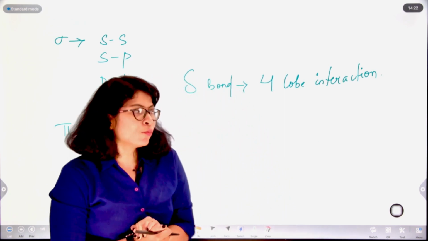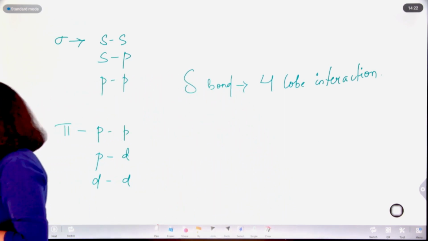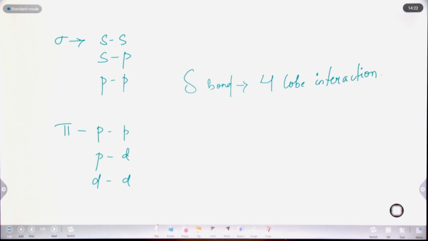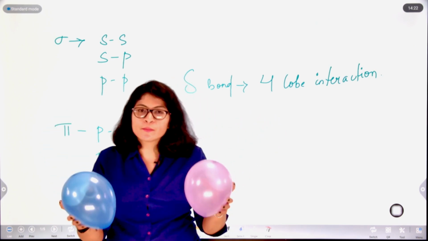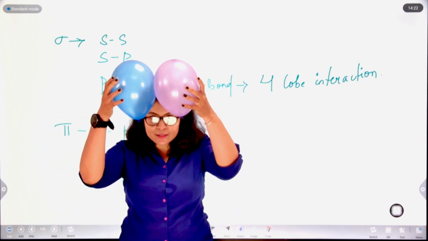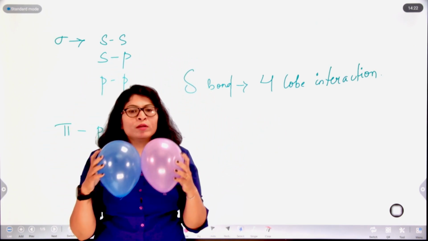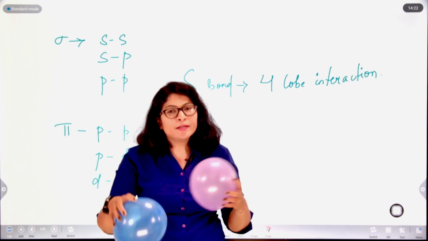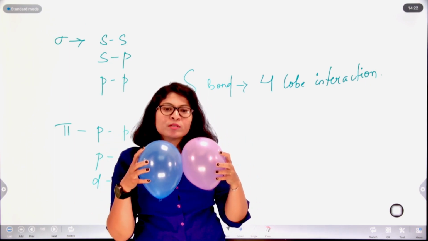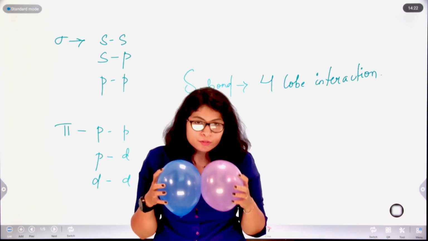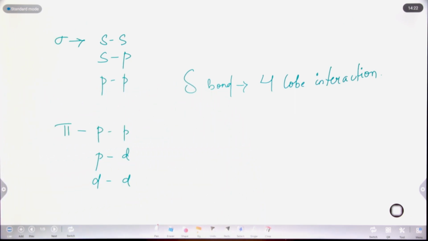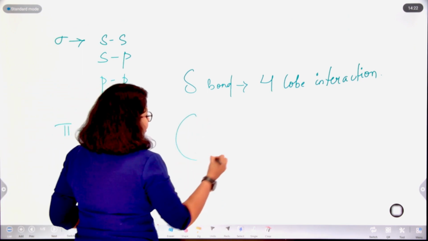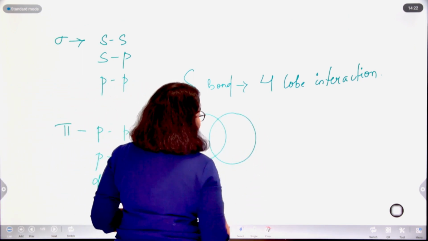Imagine S-S overlapping. Imagine two s orbitals. S orbitals are spherical in nature. So these are again my s orbitals. If they overlap like this, it is called a sigma bond. They will only form one bond and they are symmetrically distributed. So there is only one possibility, they will only form sigma bonds, right? So S-S overlapping results in the formation of a sigma bond. They will be overlapping like this.